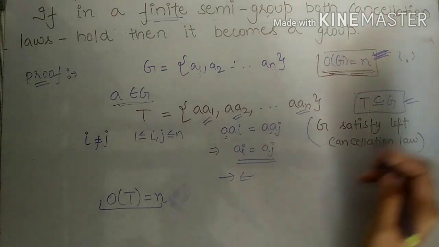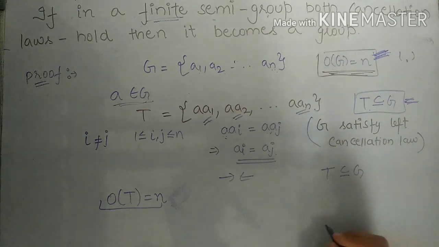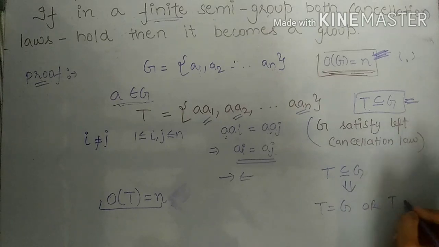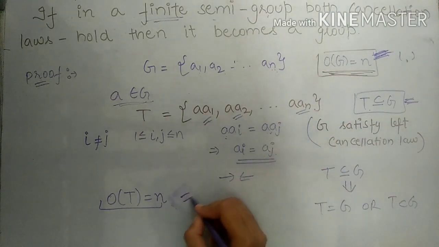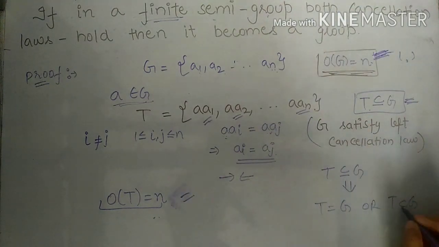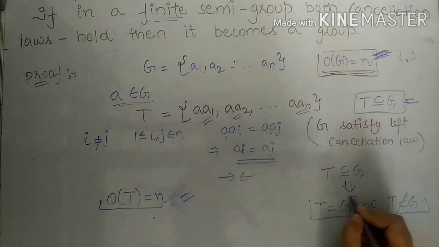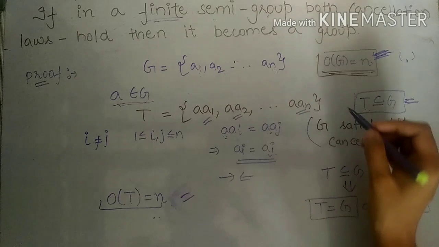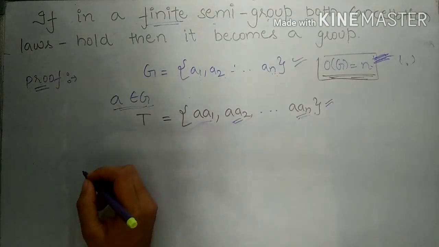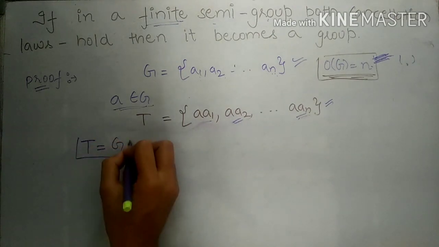We know T is either equal to G or contained in G. But from these two equations, we know that their cardinalities are the same. That is, the number of elements in G and T are the same. So T cannot be properly contained in G. So we get T is equal to G. So friends, this set T is the same as the set G.